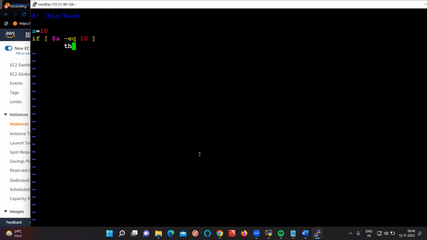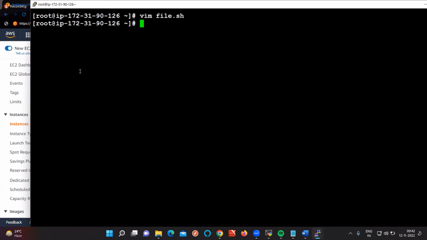Then we are going to do echo here. We can give "Hi Raham", whatever you want. So Raham is going to be printed when, guys? When $a is equal to 10. So give fi. The if condition is going to close by using the fi block. If you don't give this block, it is not going to execute for you. Save this file now.